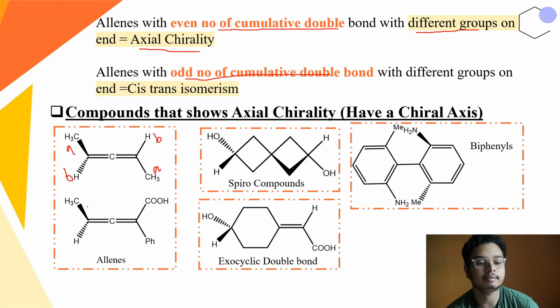Okay, and this type of allenes are called the ABCD type of system, where all four substituents on each center are different, and it possesses axial chirality. Also, the spiro compounds and exocyclic double bonds also show axial chirality, and the biphenyl compounds, that means we already discussed atropisomerism. So this type of biphenyl system also shows axial chirality.